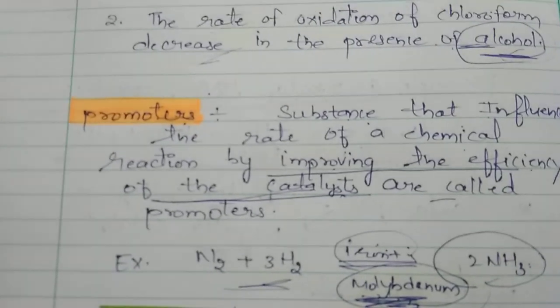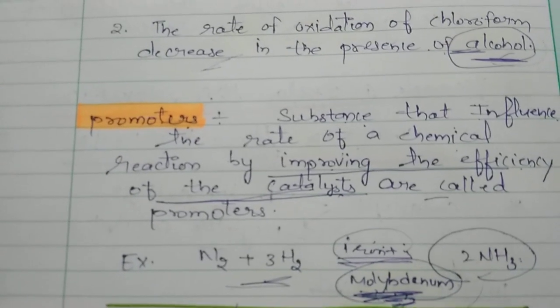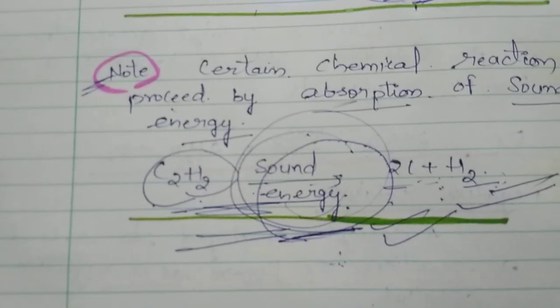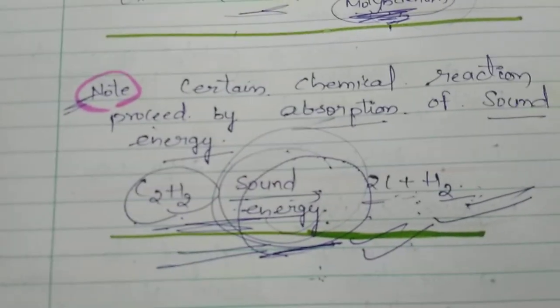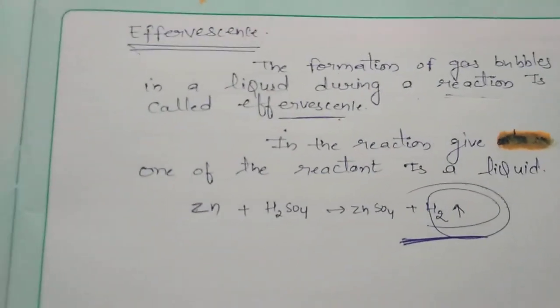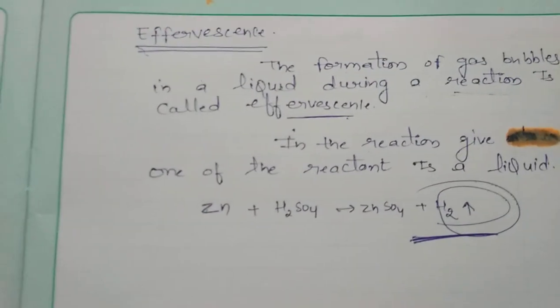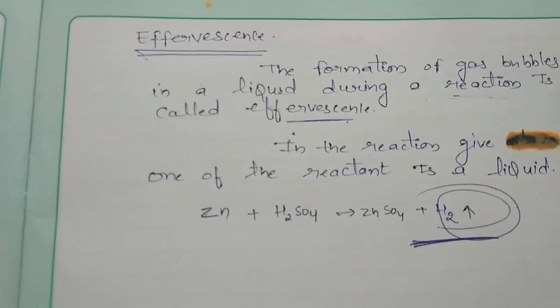And one of the important chemical reactions that takes place in the presence of sound is the decomposition of acetylene. You have to remember this reaction. And effervescence, formation of gas bubbles in a liquid during a reaction, is called effervescence.